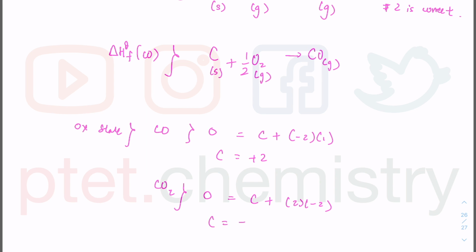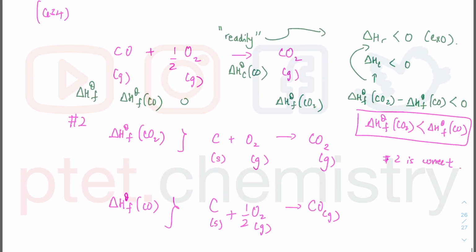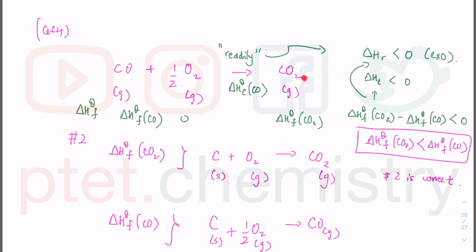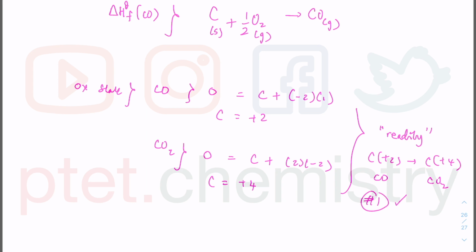So each carbon is going to be plus 4. So plus 4 oxidation state is more stable than plus 2 because, well, it burns readily. So you want to form this, which is carbon plus 4 from the carbon plus 2. So basically I can talk about readily. Carbon plus 2 goes to carbon plus 4. There was CO going to CO2. So option 1 is also correct.